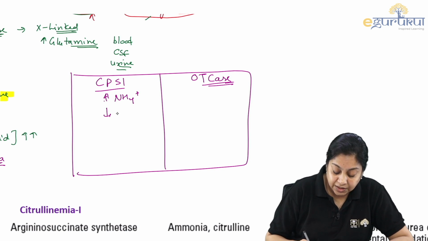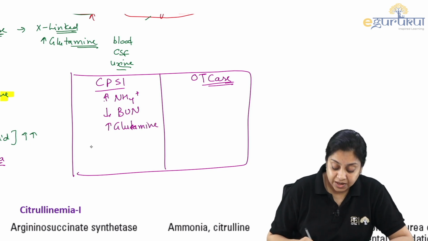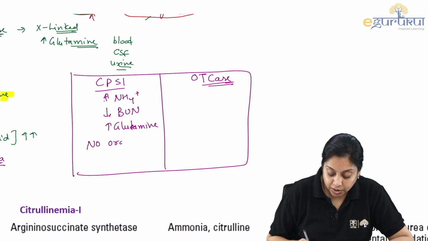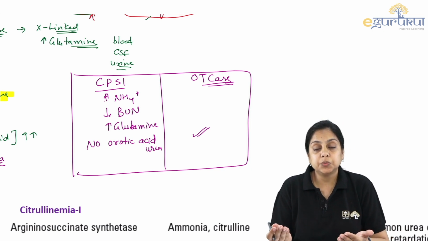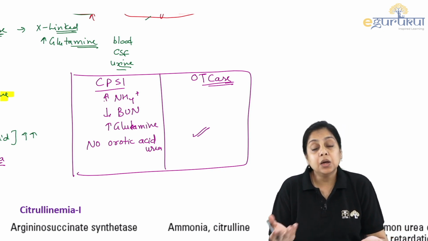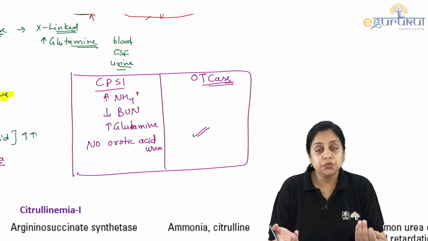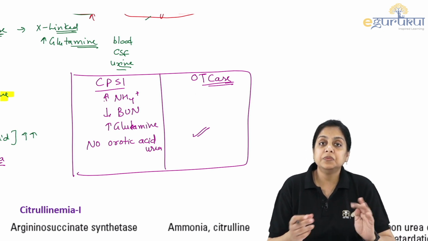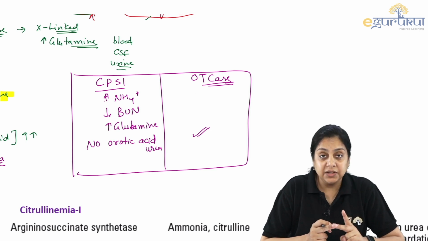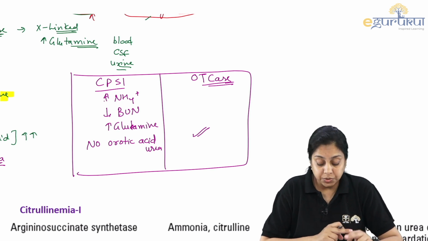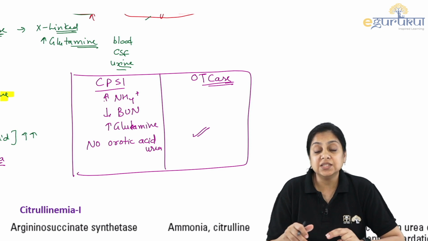In hyperammonemia, there will be decreased BUN level. There will be increased glutamine level. But in CPS1, there is no orotic aciduria, which will be present here, right? So that's how we can distinguish between CPS1 and the OTCase deficiency. So we know now how to distinguish between CPS1 deficiency and an NAGS deficiency. Now we know how to distinguish between CPS1 and the OTCase deficiency.